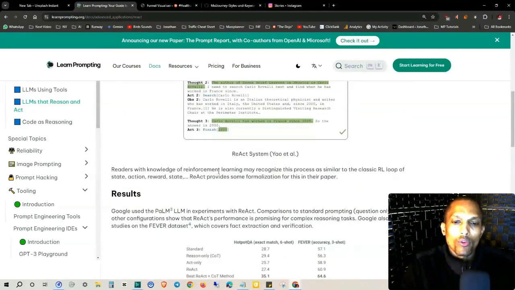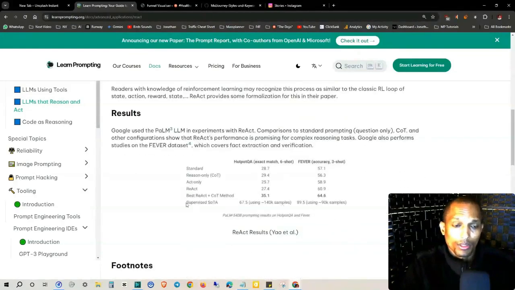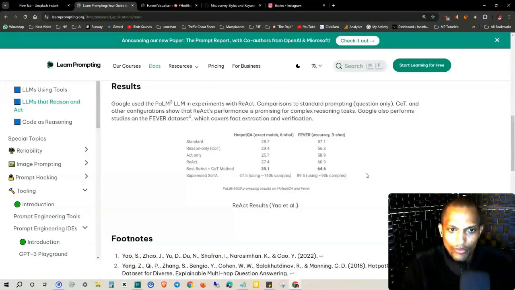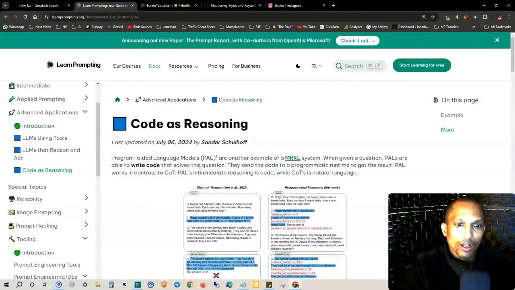Readers with knowledge of reinforcement learning may recognize this process as similar to the classic RL loop of state, action, reward, state. ReAct provides some formalization for this in their paper. Results? Google used the PaLM LLM in experiments with ReAct. Comparisons to standard prompting, question only, CoT, and other configurations show that ReAct's performance is promising for complex reasoning tasks. Google also performed studies on the FEVER dataset, which covers fact extraction, and this is a diagram here of what he's referring to. And then we have one more here, code as reasoning.